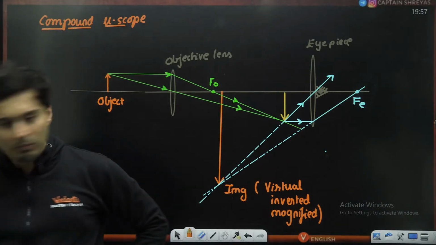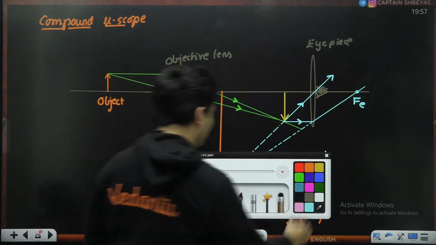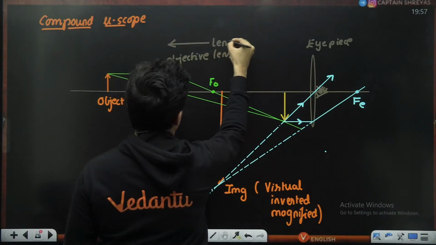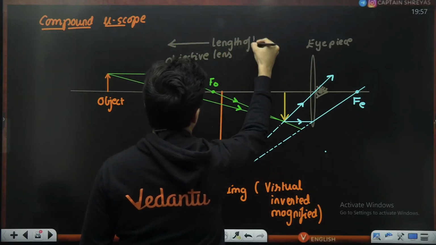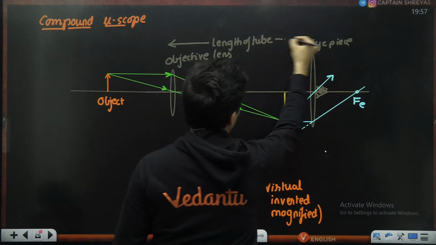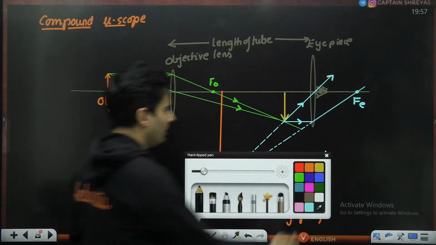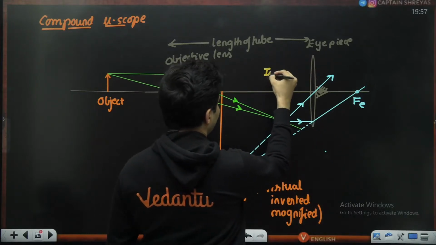Awesome. Okay. And of course, do not forget to show this as the length of the tube, the length of that particular tube, which will be from here to here. Just show that. And also mark this as intermediate image.